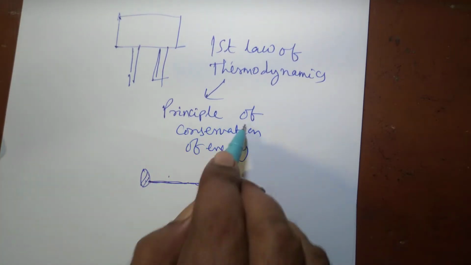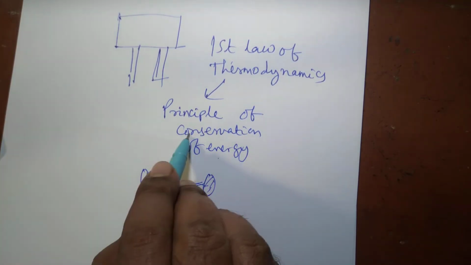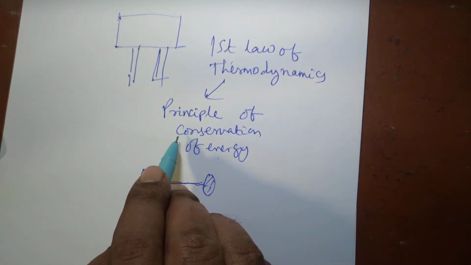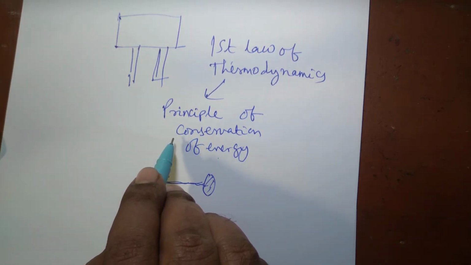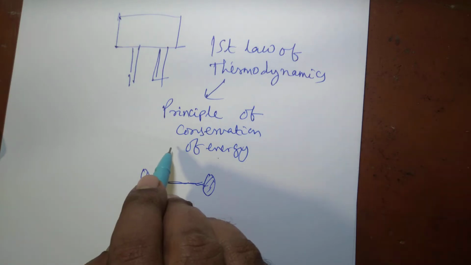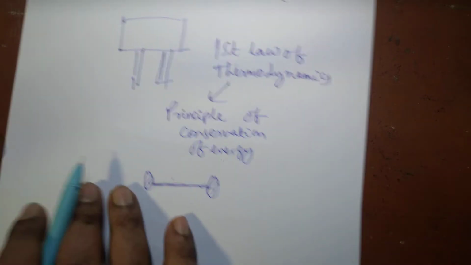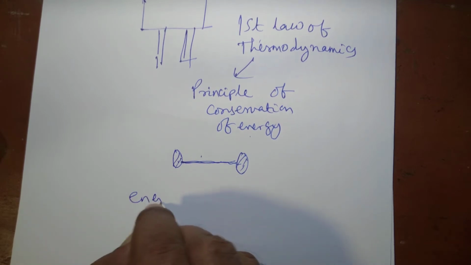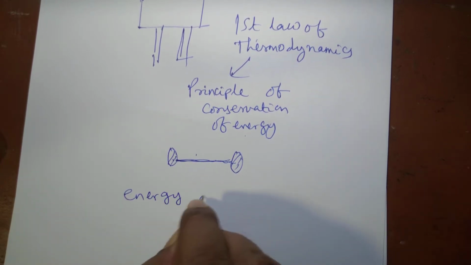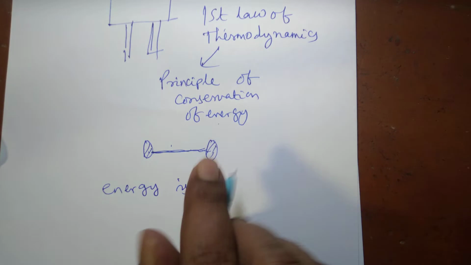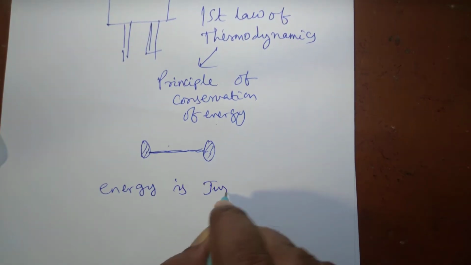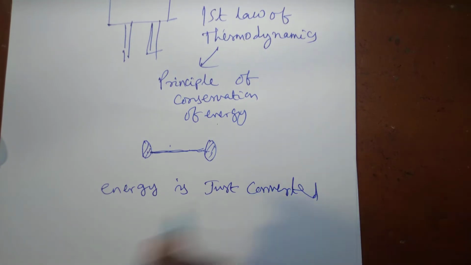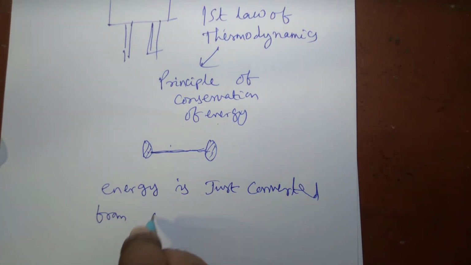Even a student of standard 7 knows the principle of conservation of energy. It states that during any interaction or any process, energy is just converted from one form to another.